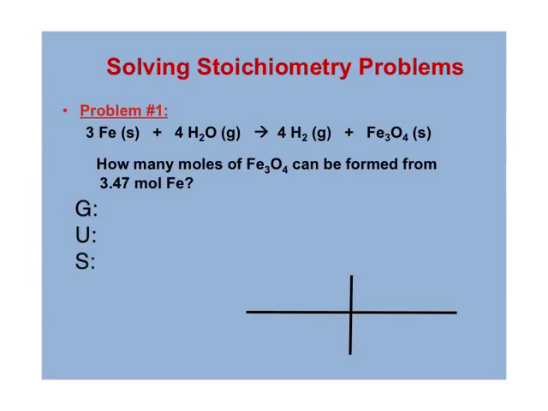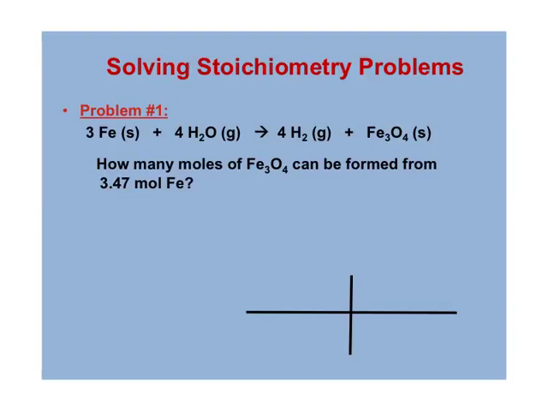Okay, here's our first problem. If you look at the equation, you see 3 iron plus 4 water yields 4 hydrogen and 1 iron oxide. So we're going to go through and try to solve this. We need to know how many moles of iron oxide can be formed from 3.47 moles of iron. So just stick with me. I pulled this problem from somewhere else and it doesn't look exactly right, but it'll work for our purposes today. So go ahead and fill out your given, unknown, and solution. Set your T-chart up. Pause the video.